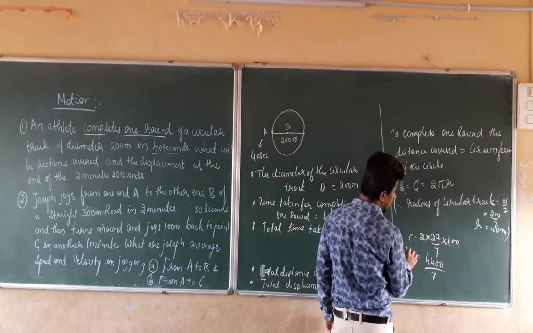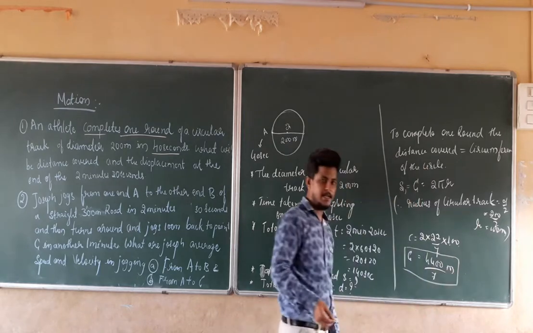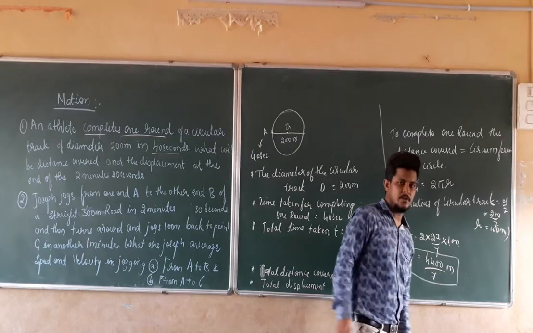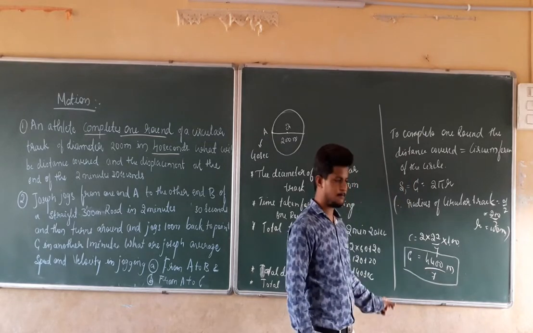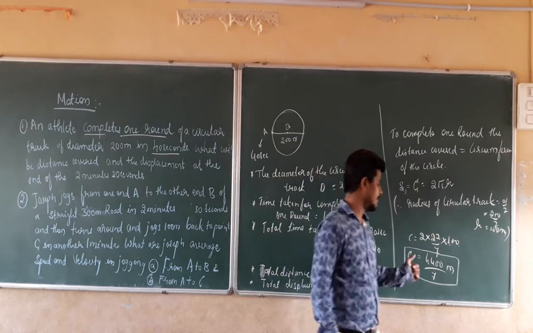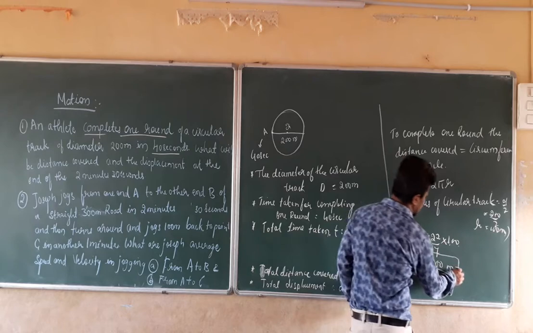This is C, the distance covered in one round, equal to 4400 divided by 7 meters. It can be given as S1.